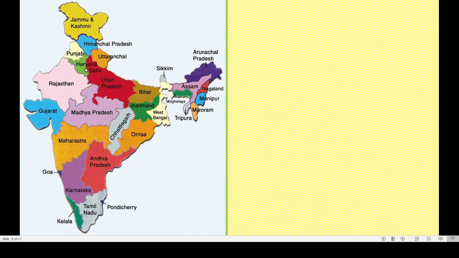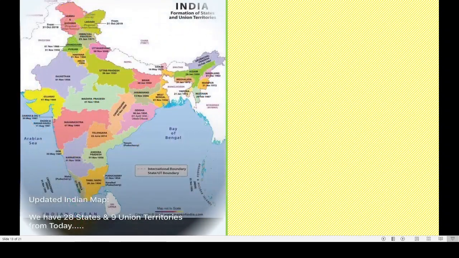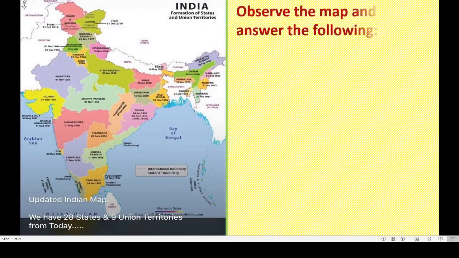Okay, here one map is there, that is of our India along with the states' names, correct? Now here some questions are there. We will try to answer these by using the map. Observe the map and answer the following questions. Now dear children, this is our new map of India. Here we have 28 states and 9 union territories.